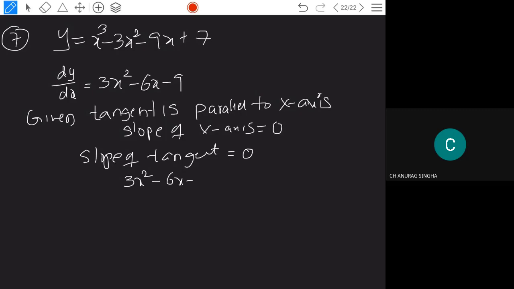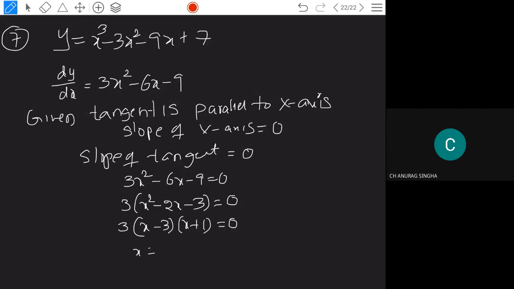For what values of x is this equal to 0, you need to find out. x square minus 2x minus 3 is equal to 0. So 3 into x minus 3, x plus 1 by factorization, you will get. So x is equal to 3 and x is equal to minus 1.